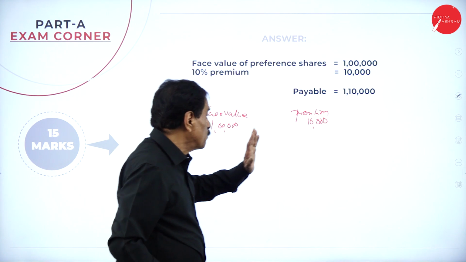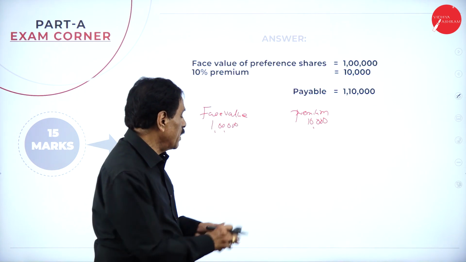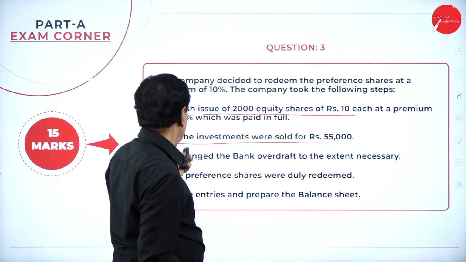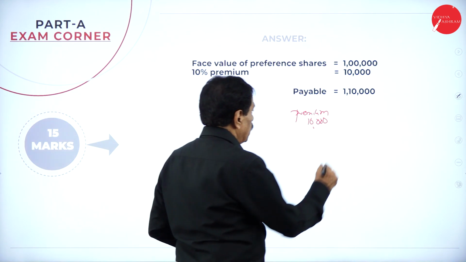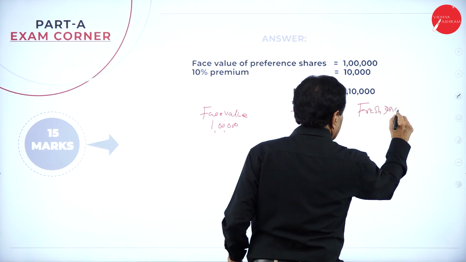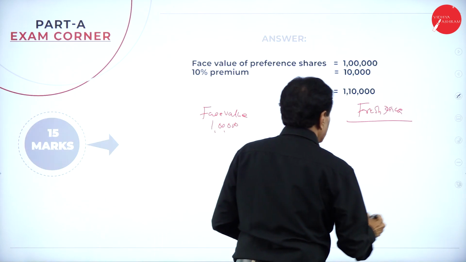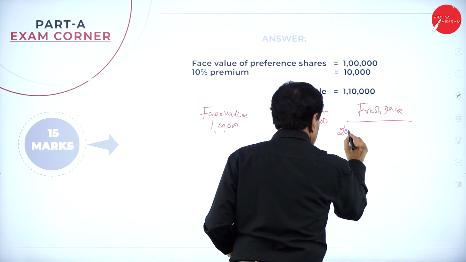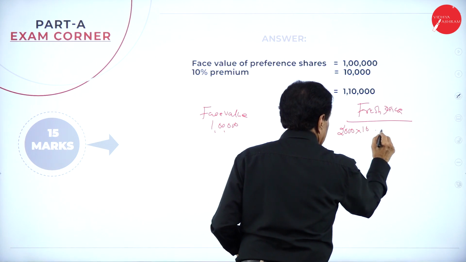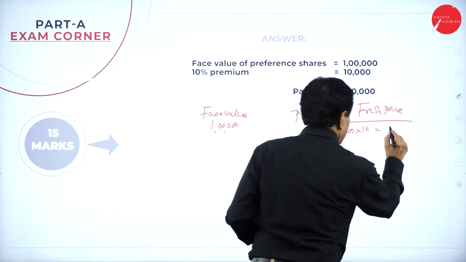To clear the premium, how much premium to clear? 10,000. Here, a fresh issue has been made now. How many shares were issued? 2,000 shares into 10, that is 20,000.